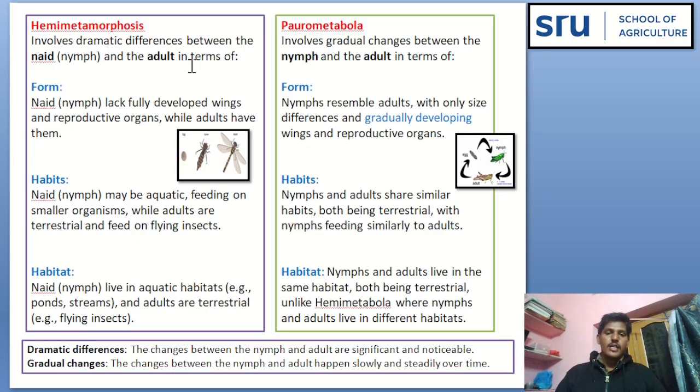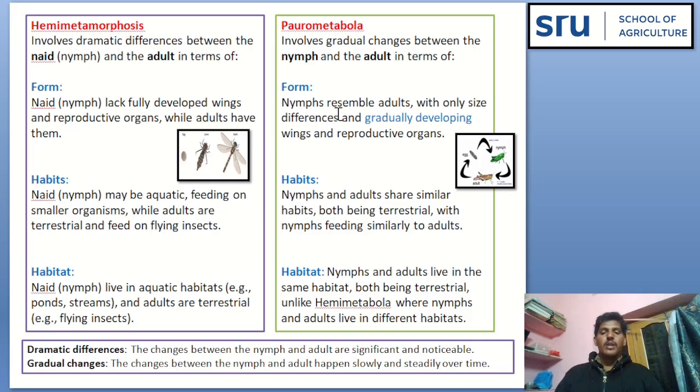See, in case of hemimetamorphosis, form: naiads lack fully developed wings and reproductive organs while adults have them. Habits: naiads may be aquatic, feeding on smaller organisms, while adults are terrestrial and feed on flying insects. Habitat: naiads live in aquatic habitats and adults are terrestrial.